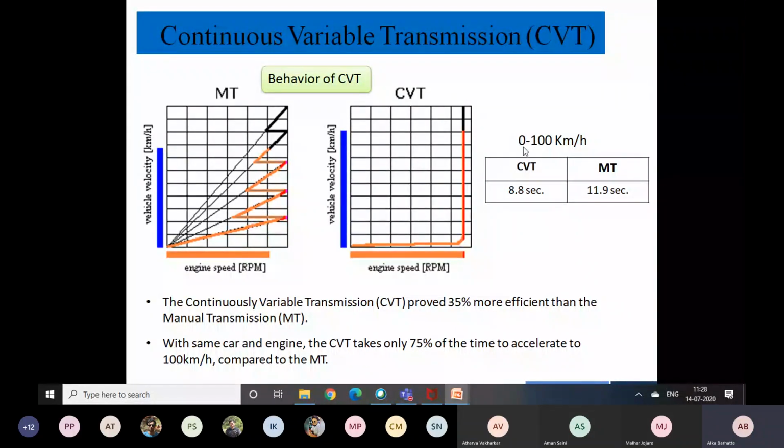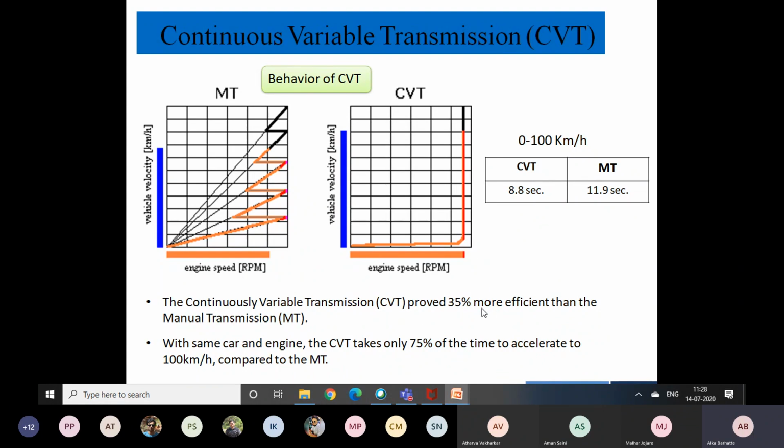Also, if we compare the time taken to reach from the initial speed to the higher speed, in the case of CVT it is taking 8.8 seconds, whereas manual will obviously take more than CVT.